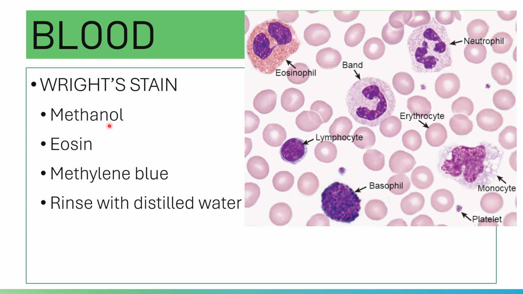But then please note that the sequence should be methanol, followed by eosin, and then methylene blue, and then you rinse with distilled water and air dry. And after air drying, you examine under the microscope. So here are the expected staining results.